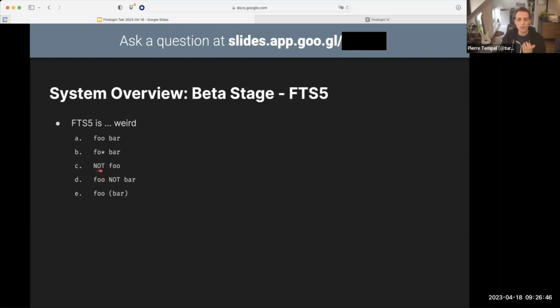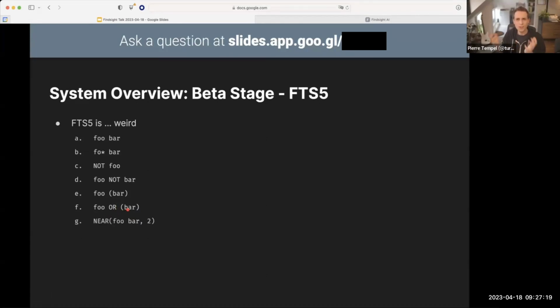What about this? So since we have operators like NOT and OR and AND, there's of course a way for us to indicate precedence by grouping things into parentheses. And that's completely valid, right? Parentheses bar is a valid token, parentheses foo is a valid, just foo is a valid token. This is a syntax error because it turns out that the implicit AND rule for some reason doesn't apply to queries that contain a group on one side. So very counterintuitive. This one is valid because we have an explicit operator next to the group.